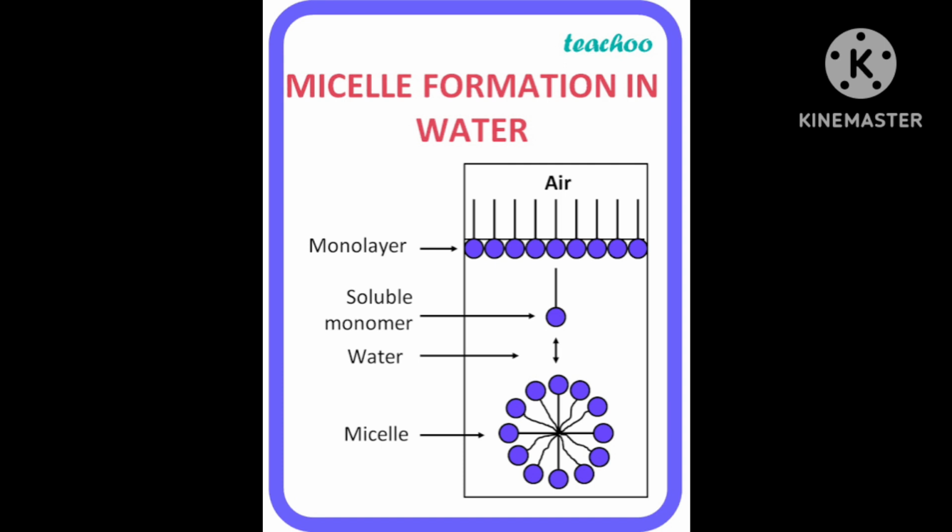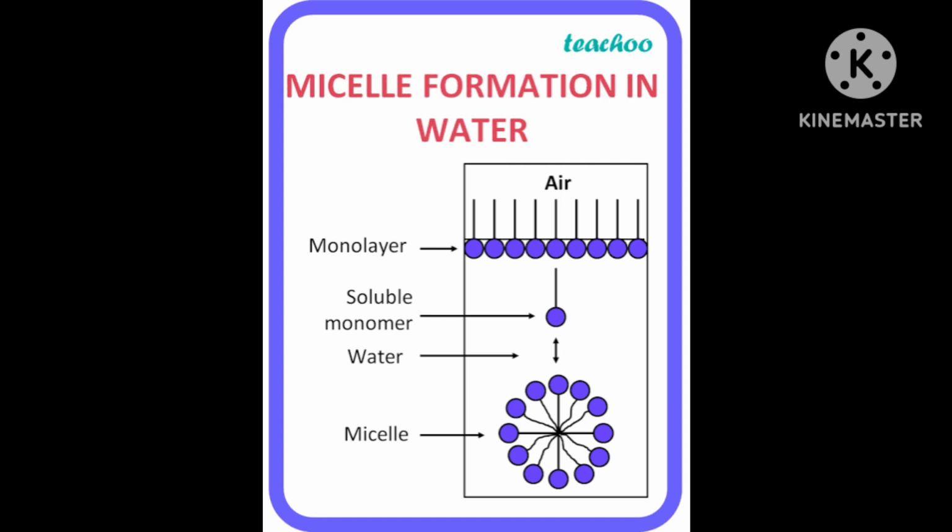Spherical form means outside will be polar. Polar means water loving, and inside of the oil droplet hydrocarbon will be there, near the center. Near the center of an oil droplet or grease droplet, it will enter, correct, and outside what will be there?